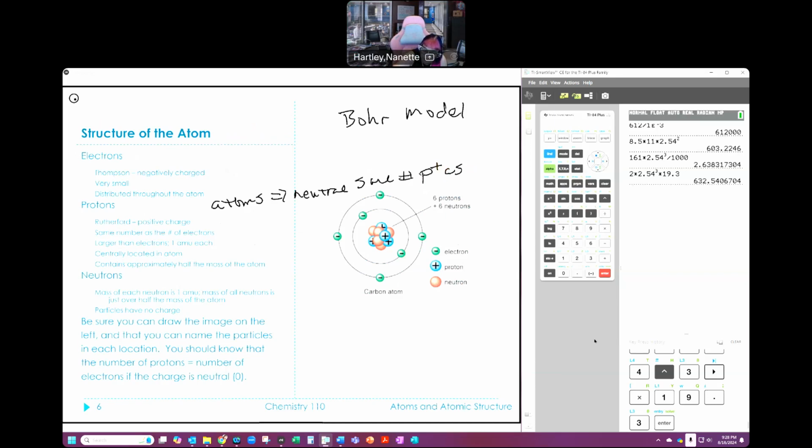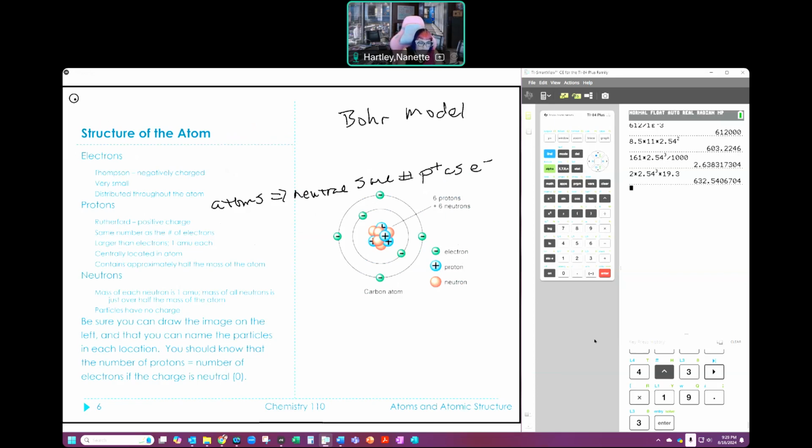Same number of P plus as E minus, because that's one of the ways that we talk about them. We'll get to that again. Those protons are large. They're very large comparative to an electron. And we say that they're one atomic mass unit. They're centrally located, so they're in the middle, and it contains approximately half the mass of the atom. So it's roughly half.